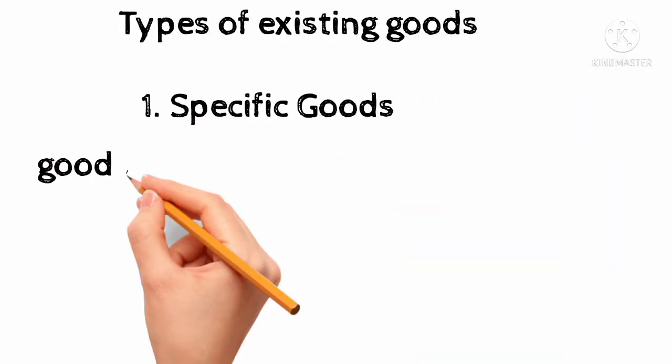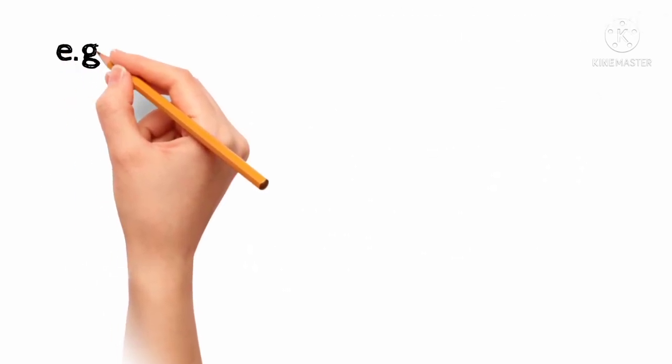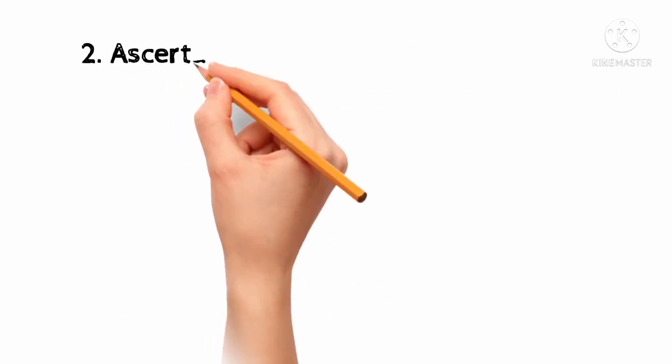Types of existing goods. Number 1, specific goods. Section 2, Clause 14 states that where there is a contract for specific goods, the seller would not fulfill his contract by delivering any goods other than those agreed upon. Goods identified and agreed upon at the time of making of the contract are specific goods. For example, A, who owns a number of horses, promises to sell one of them. The contract is for unspecific goods. But if the horse that is to be sold has been singled out, the contract is for specific goods.